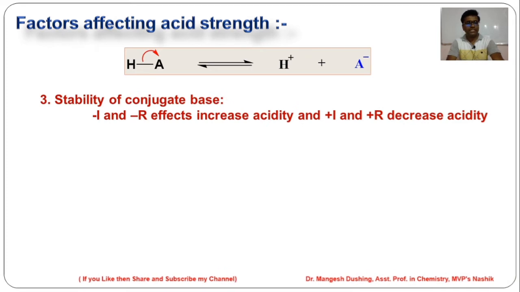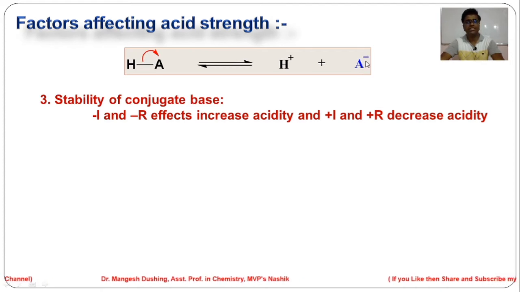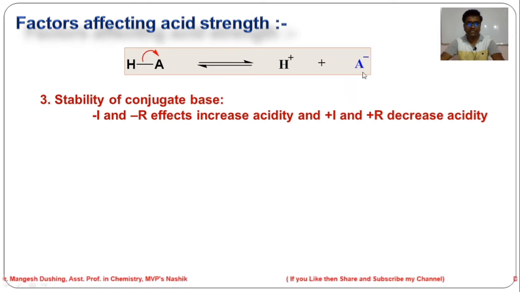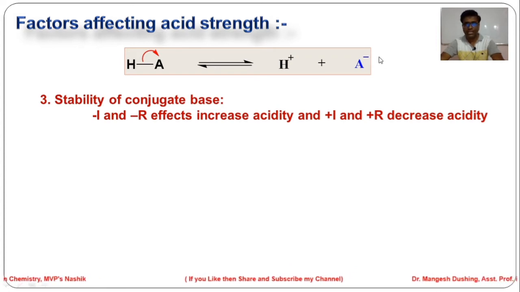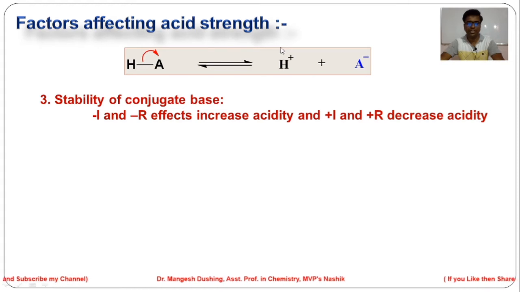The third factor is the stability of the conjugate base. Whatever A minus is formed should be stable. Just now we saw that if A minus is a more electronegative atom, the negative charge is very stable and the conjugate base becomes very stable. If it is stable, then the concentration of conjugate base will increase. If it is unstable, it recombines with H plus and the concentration of HA will increase. It means there will be no dissociation, the concentration of H plus ions decreases, and acidity decreases. So the stability of A minus matters.